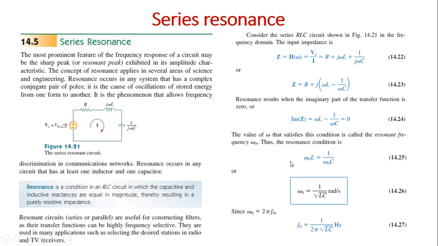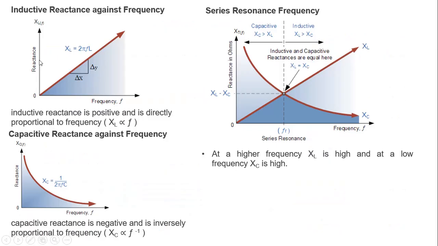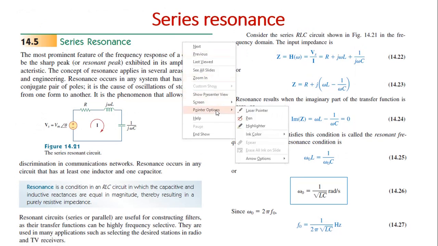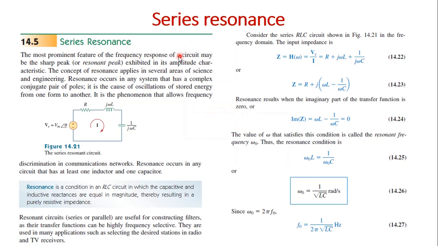So let us discuss in detail. Here the most prominent feature of the frequency response of a circuit may be the sharp peak or resonant peak exhibited in its amplitude characteristic.